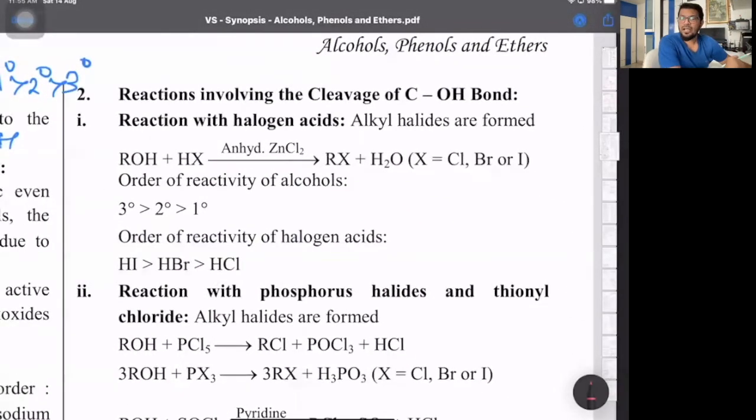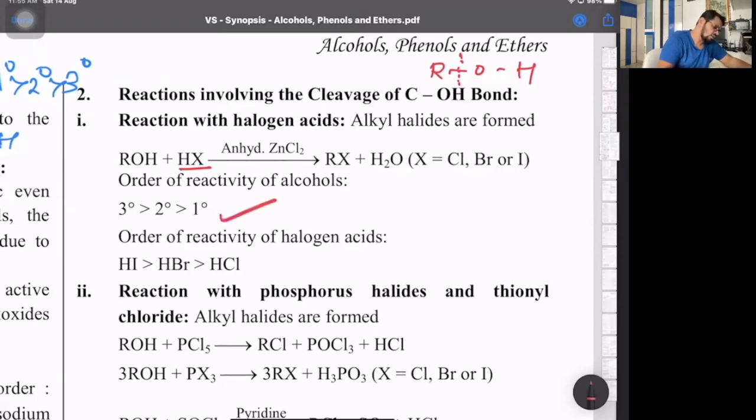Now comes the second part, cleavage of the C-O bond. So we are going to talk about ROH, where the RO bond breaks, where we have reaction with HCl, HBr, and HI. With HCl, conc HCl with ZnCl2, what we call Lucas reagent. So the RO bond is broken. For HCl, we use anhydrous ZnCl2. For HBr, being a strong acid, it is prepared in situ by the action of NaBr and conc H2SO4. And for HI, it is in the presence of KI plus H3PO4, which is the strongest acid.